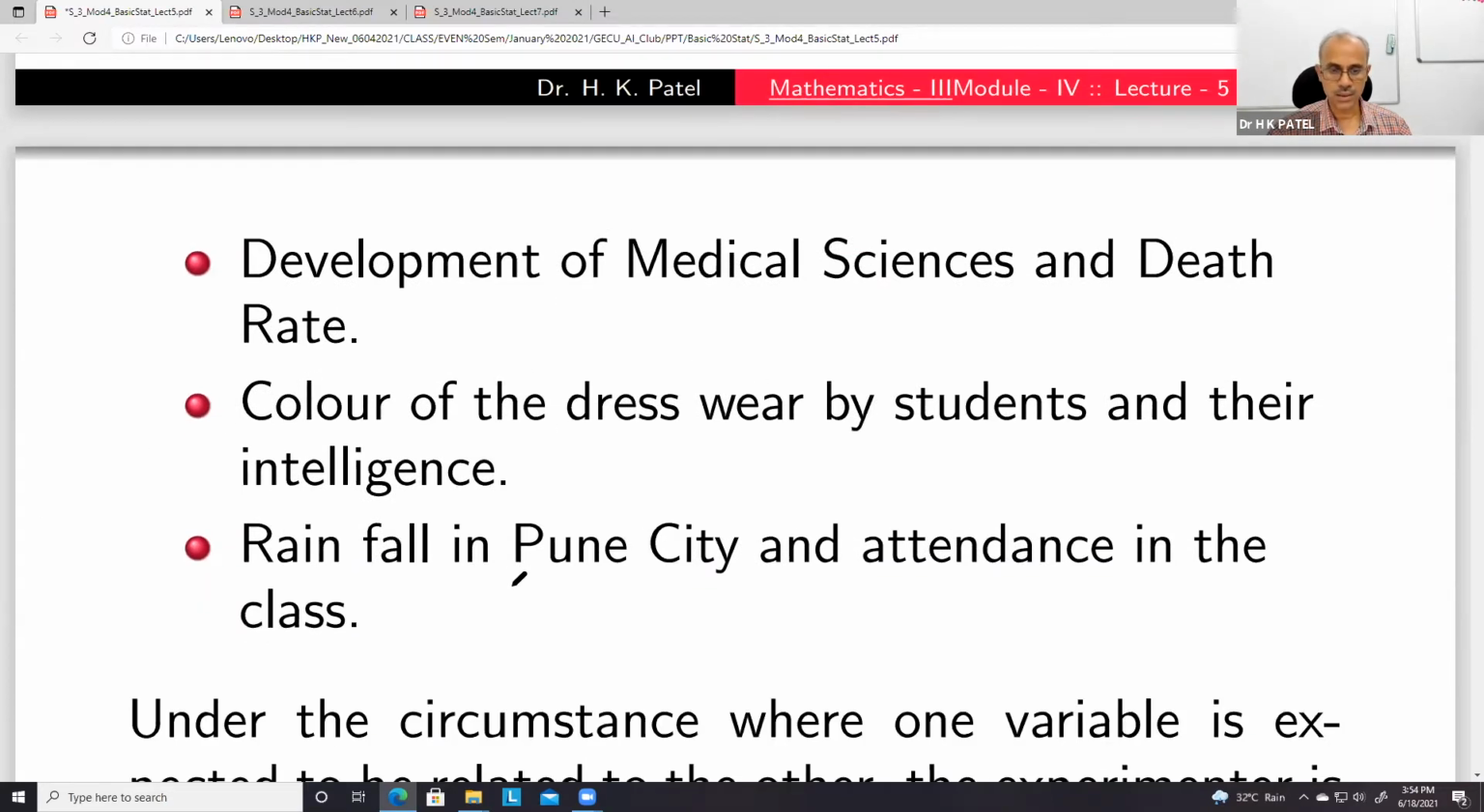Some more examples are there. For example, color of the dress worn by students and their intelligence. You can think that there should not be any relation between these two. Color of the dress should not affect anybody's intelligence. Similarly, rainfall in Pune city and attendance in the class. We can hope that if more rain, then the attendance would be less.